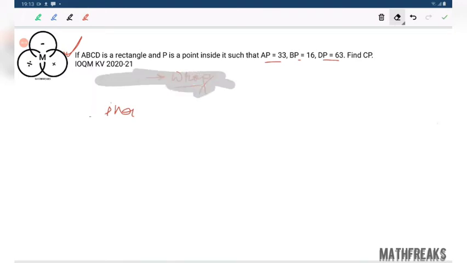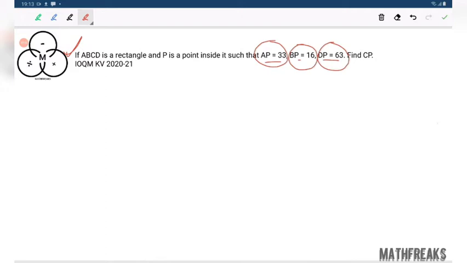So this is a very popular question, and those who have seen it find that yes, they already knew the question. Almost 2 to 3 times they have gone through this kind of question, and when they find such questions, it becomes very easy to solve. Since it's a common question and it has appeared in IOQM, we are going to discuss it. If ABCD is a rectangle and P is a point inside it such that AP equals 33, BP equals 16, DP equals 63, find CP. Very easy.